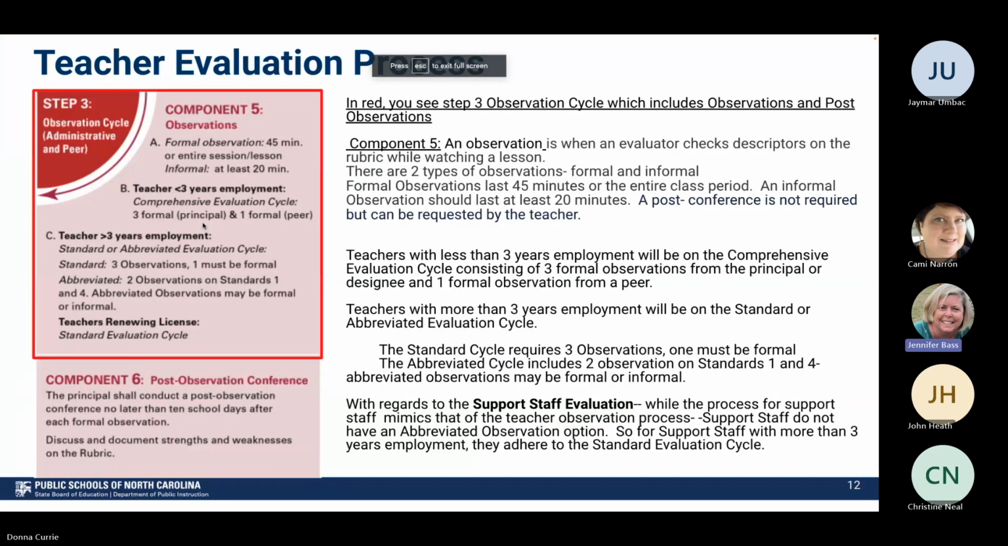All right, in red, you can see step 3 is the observation cycle that includes observations and post-observations. So looking at component 5, we get lots of questions about this, so I always like to go over it again to make sure everybody understands. An observation is when the evaluator checks the descriptors on the rubric while they are observing or watching a lesson in a classroom. There are 2 types of observations.